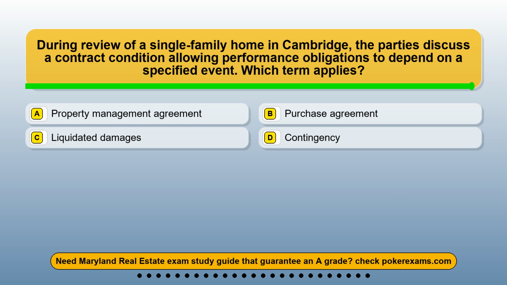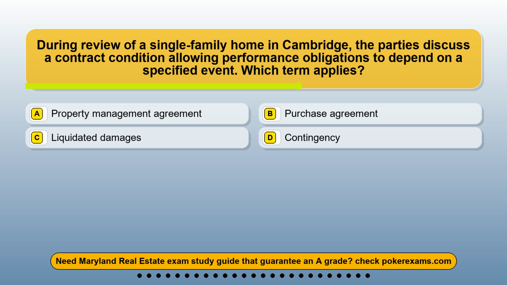Question 6. During review of a single-family home in Cambridge, the parties discuss a contract condition allowing performance obligations to depend on a specified event. Which term applies? Option A. Property management agreement. Option B. Purchase agreement. Option C. Liquidated damages. Option D. Contingency.